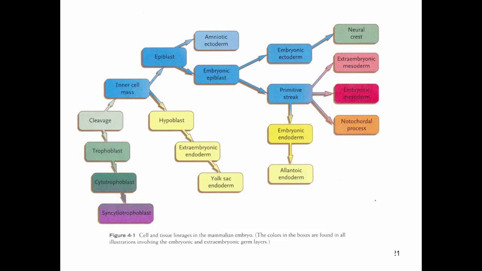So just to remind us where we were, okay, so we started off here with the single-celled zygote, and then we started to undergo layers of cleavage. And then we get to that blastocyst stage, and we form those two cell types, trophoblast and the inner cell mass layer.